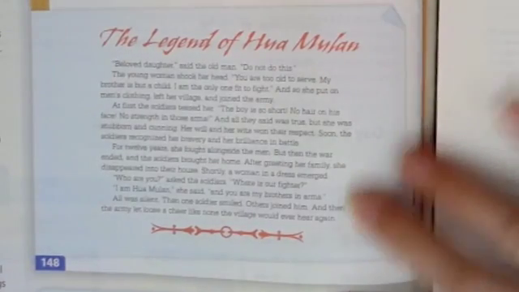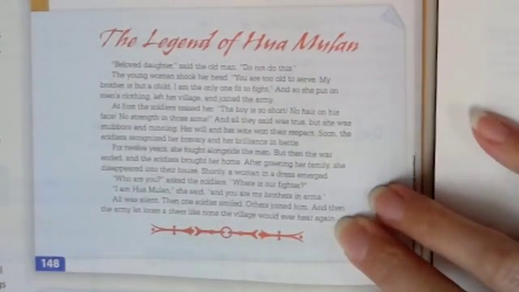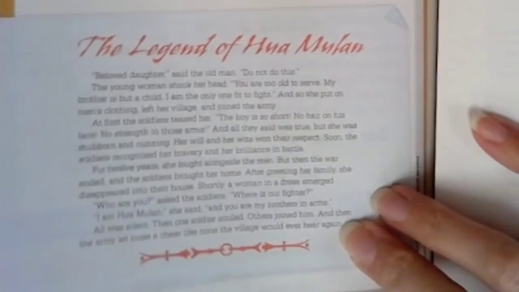So you should be vaguely familiar with that story if you've seen the Mulan Disney video. Now we're going to take this and summarize it on the next page using the chart. So the first part of the chart is the characters. Who was in the story? Oh, I'm sorry, it's characters and setting. So first, who was in the story? The main character was Mulan, but let's go ahead and say who else was in the story.